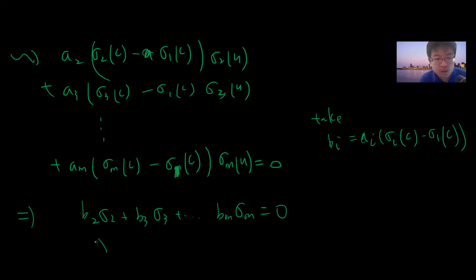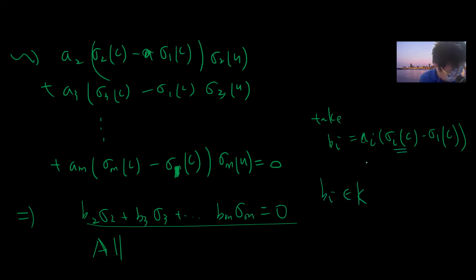Notice that all the b_i are in K, because all these are in K, and we know that am is non-zero, which tells you that